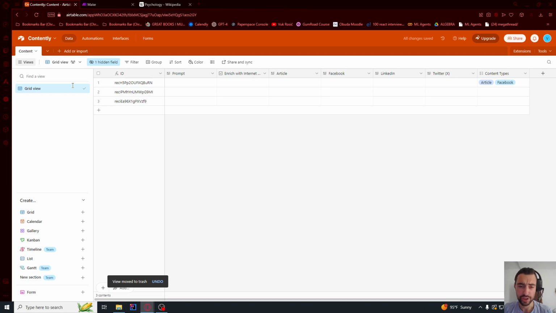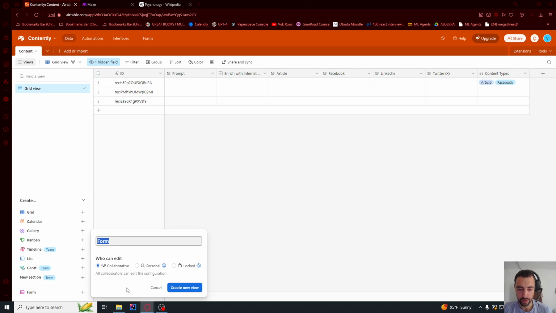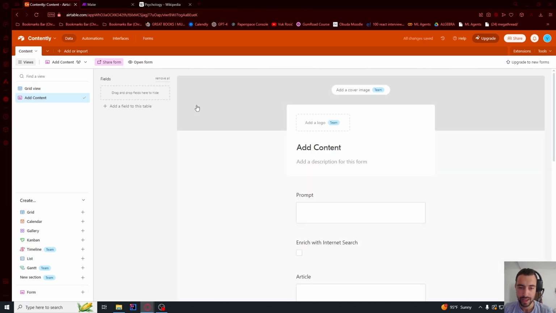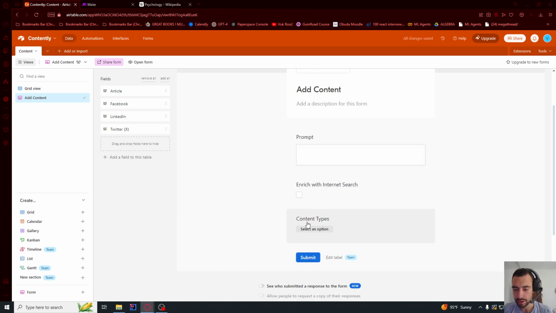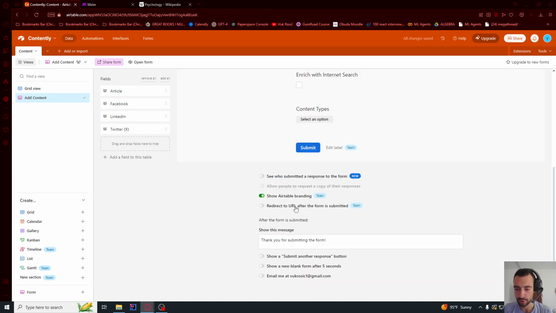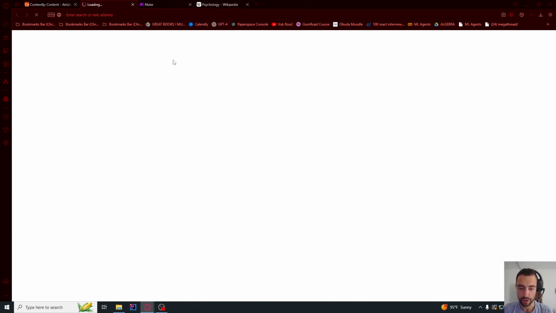We have multiple ways of adding entries here. We can just copy paste the text, the prompt, whatever, directly here, but let's create a form for adding entries. So let's click here form and say create a form view here, and say add content as name, create new view, and we will just leave prompt and this one, and then we will take everything else out by dragging it to this side, and we will also let the user select which types he wants to generate. And I can say show a submit another, and then this one as well. And so you cannot submit it here, this is just design. We need to click here open form.